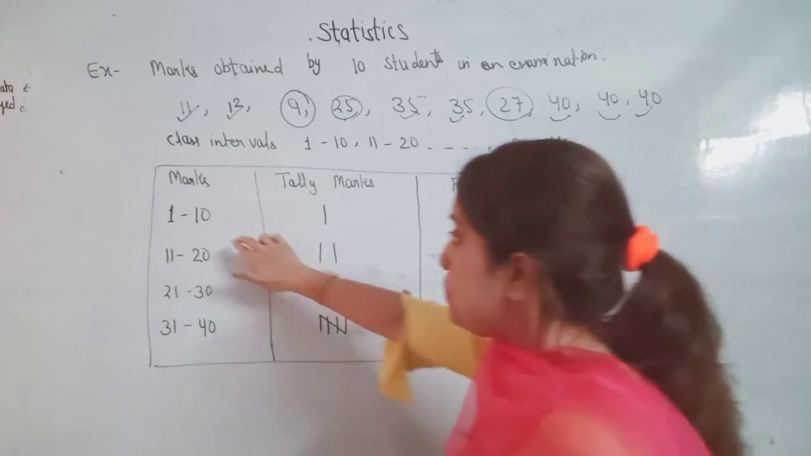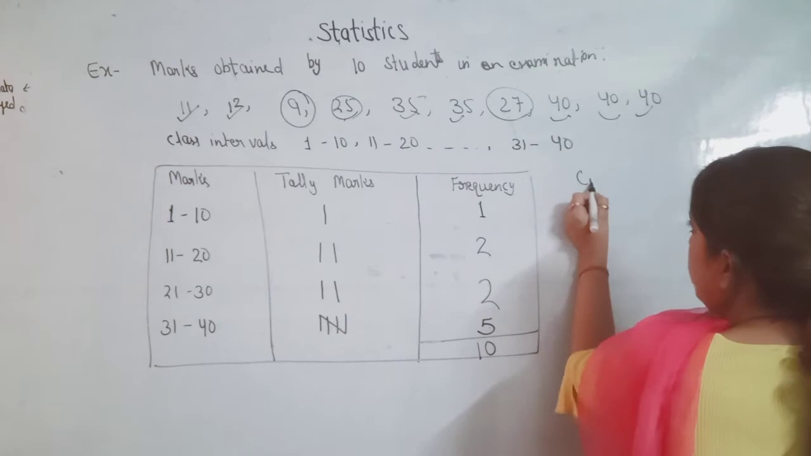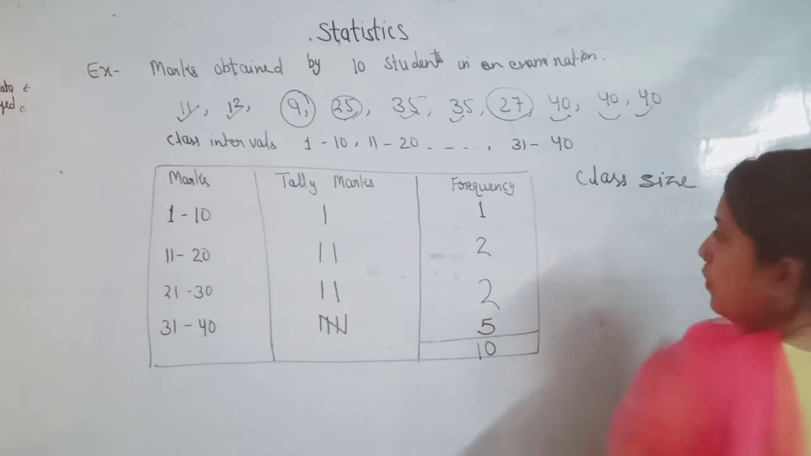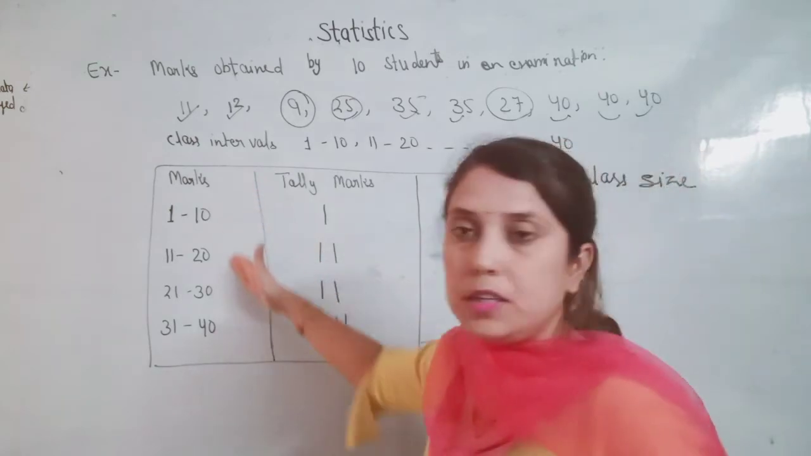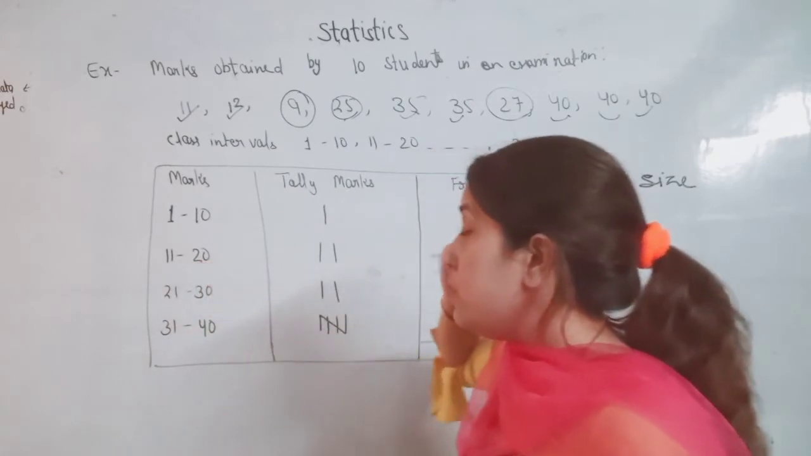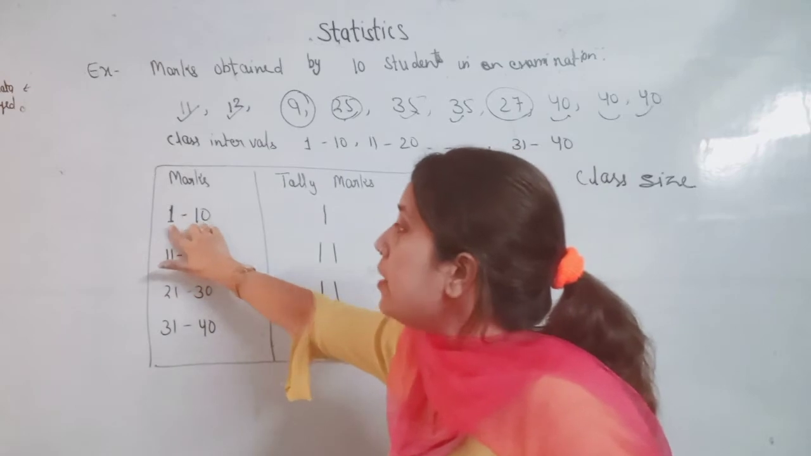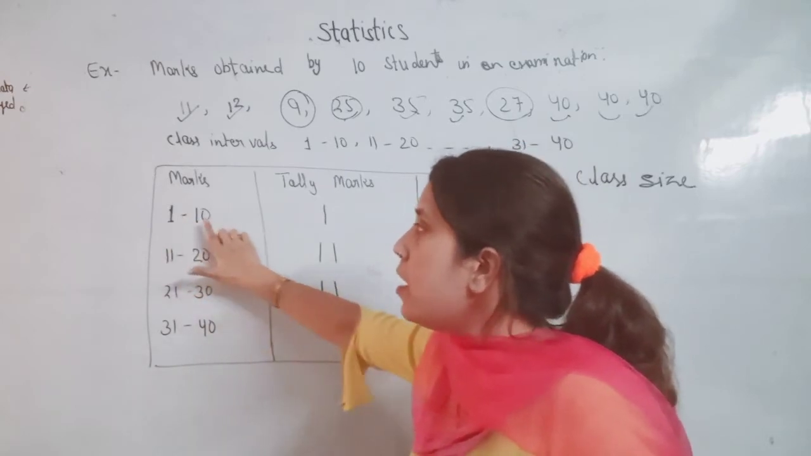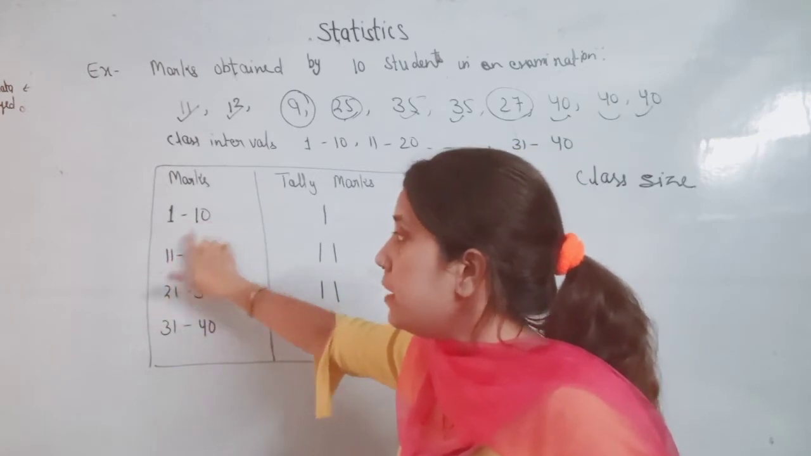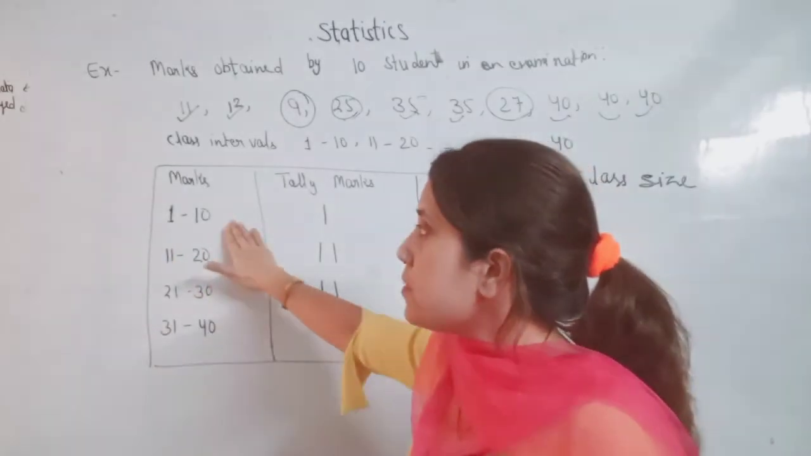How do we find the class size? For finding the class size, first we make the interval continuous. This is not a continuous interval. How can we say this? Because it starts at 1, the lower limit is 1 and the upper limit is 10, so the next should again start with 10: 10 and 20. That is called a continuous interval.